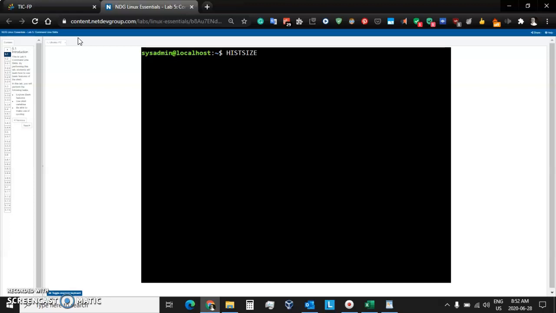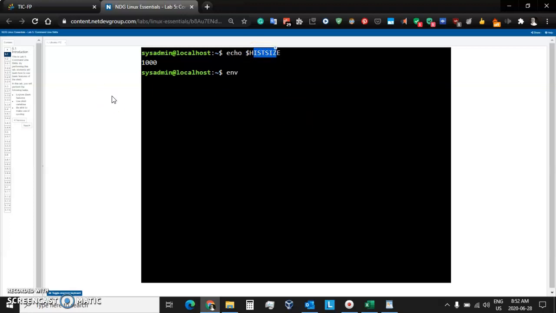And for Linux to know that that is an environment variable, we need to precede it with a $ sign. So let's go ahead and echo that information out. Okay, so echo out your history size, and we see it is 1000. So we've seen two environment variables so far, the path variable and the history size variable.